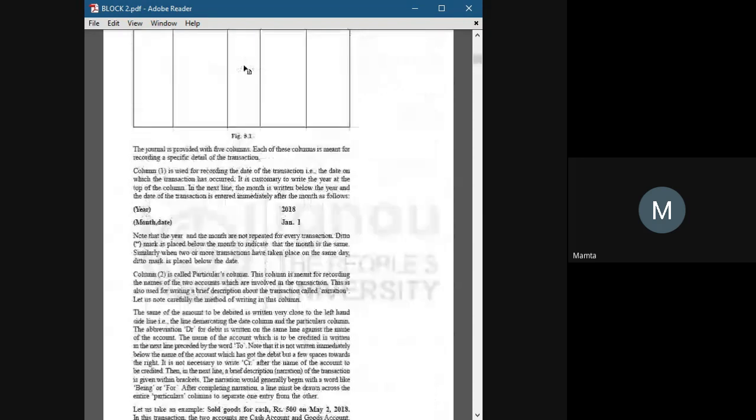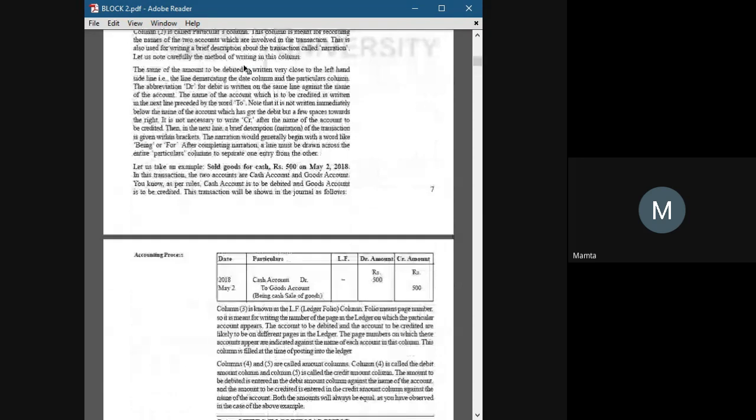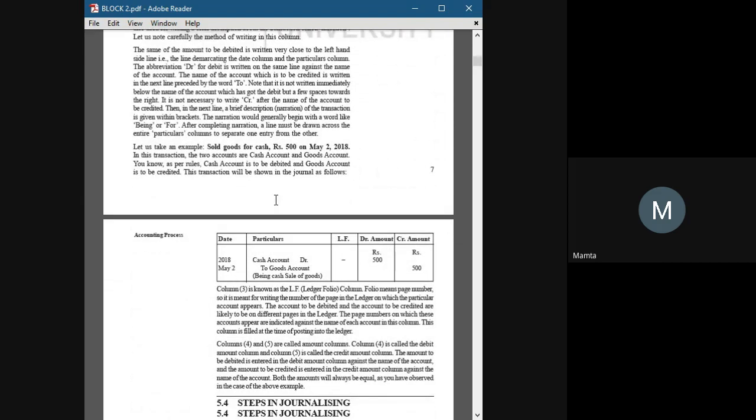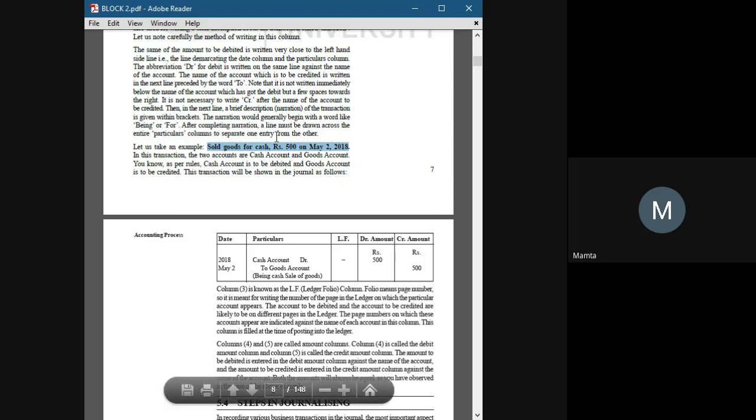Don't worry, stay focused. I will explain everything about the journal. Now take an example. Sold goods for cash 500. Being a business owner, you have sold goods for cash rupees 500 on May 2nd, 2018. So how will we record this entry?